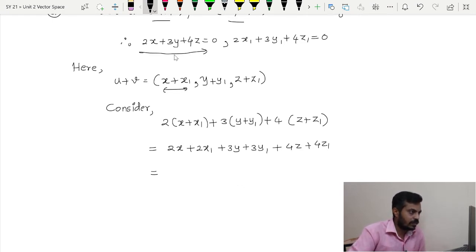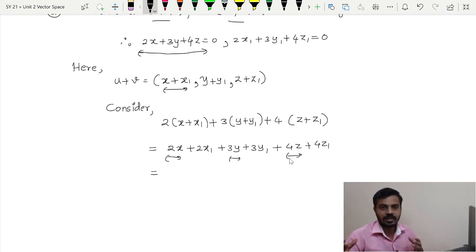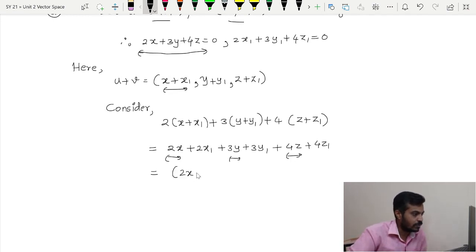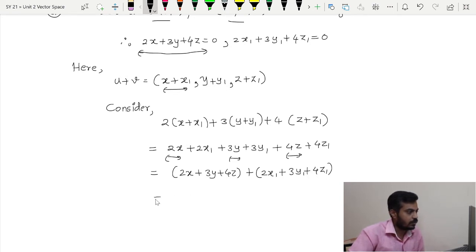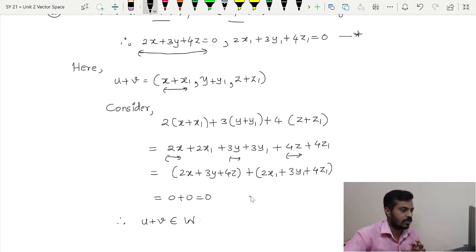Absolutely. If you see, the value of this is 0 and we are having 2x, 3y and 4z here. So we can combine these three terms in one bracket, and similarly the rest of the three terms will be in the other bracket. So this will be equal to (2x plus 3y plus 4z) plus (2x1 plus 3y1 plus 4z1), which is equal to 0 plus 0, that is nothing but 0, and that comes from star. Therefore you can say that u plus v belongs to W, and therefore W is closed under addition.